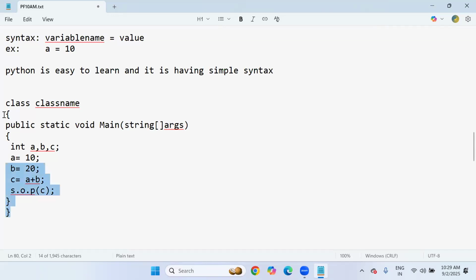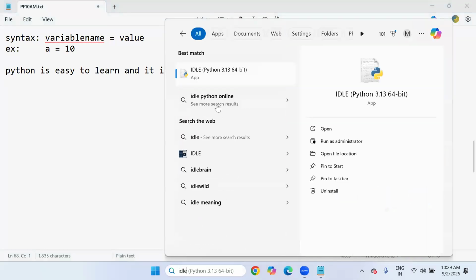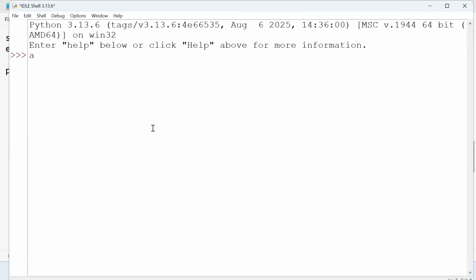But I'm saying that Python is not like this. We need not follow any standard syntax because it is easy to learn and has simple syntax. For example, in Python, whenever I open IDLE, to add two numbers, simply declare the variables and values, and C equals A plus B, my expression, and see, we got the result. As simple as that. No class, no main, nothing. No data types even. So directly straightforward.